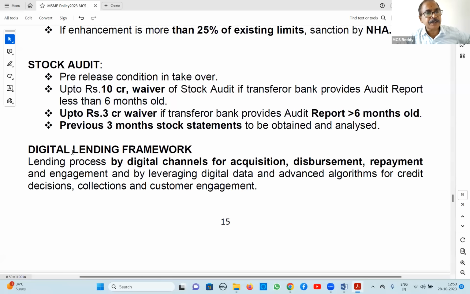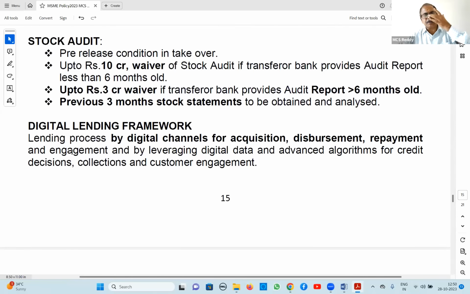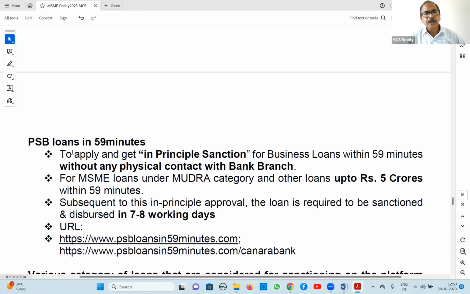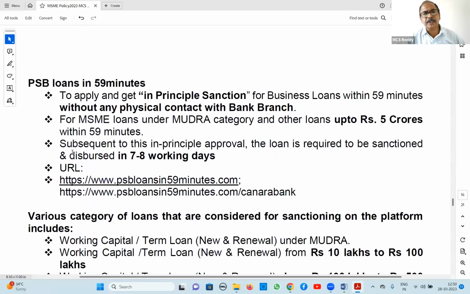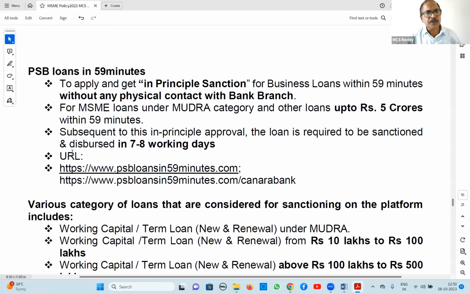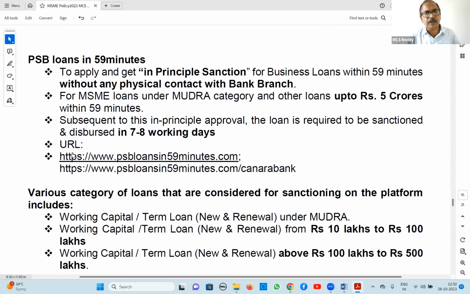Okay. Next, digital lending. These are disbursements, etc., done digitally. PSB loans in 59 minutes. Here, loans up to 5 crores. What are all the loans under this that are eligible?